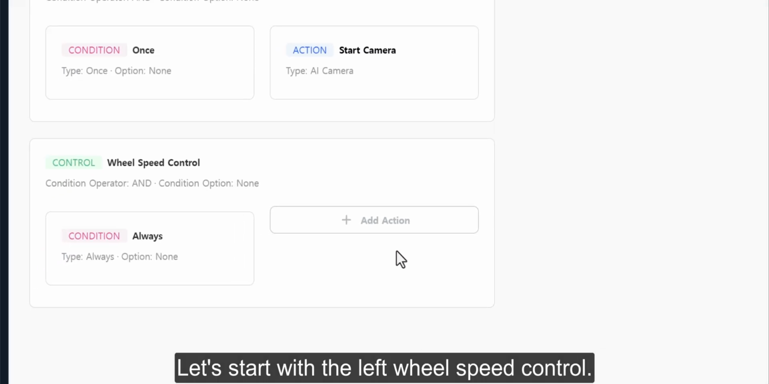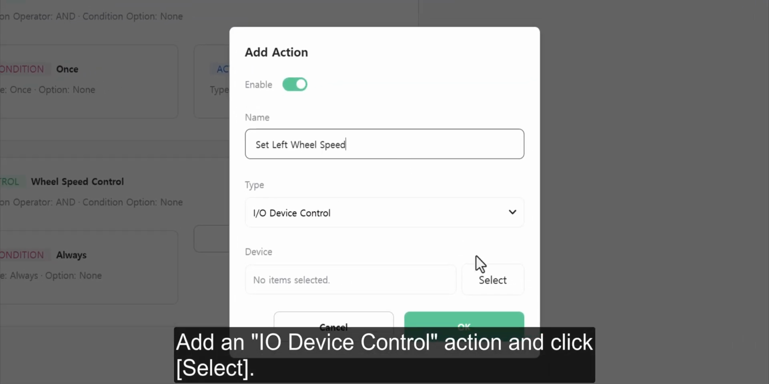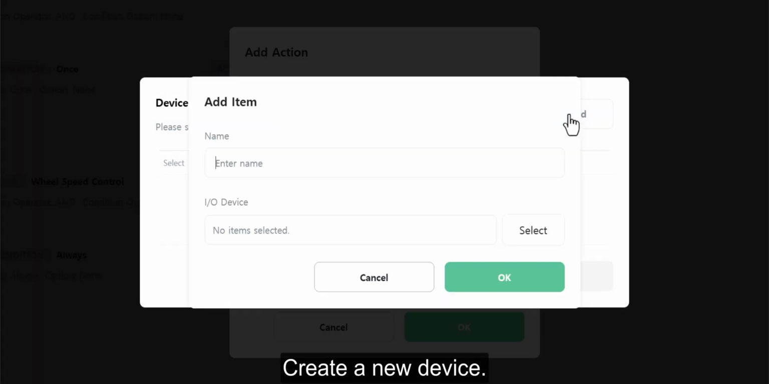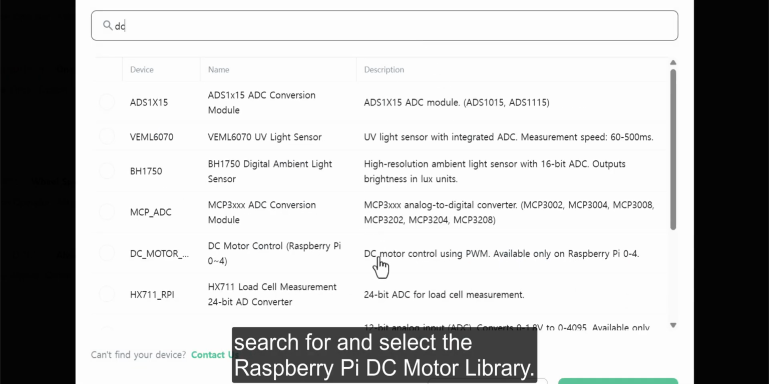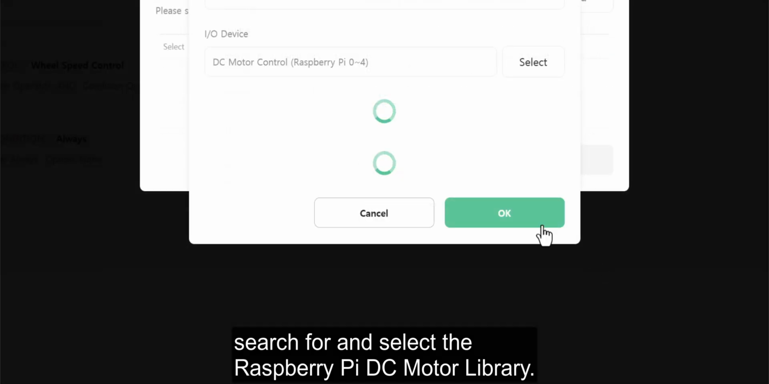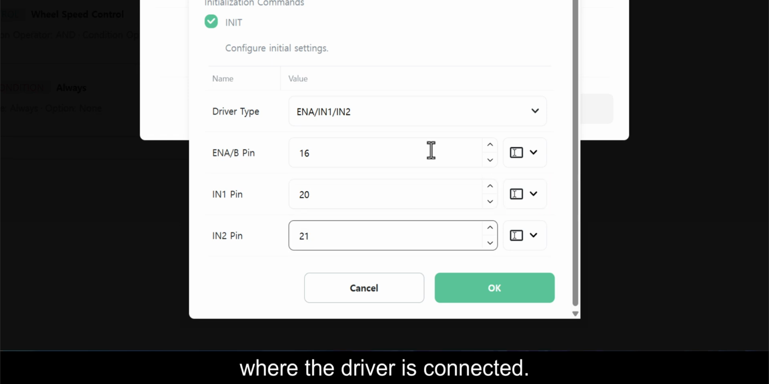Let's start with the left wheel speed control. Add an I/O device control action and click Select. Create a new device. Since we're using a Raspberry Pi as our controller, search for and select the Raspberry Pi DC motor library. Choose your motor driver type and enter the GPIO pin numbers where the driver is connected.